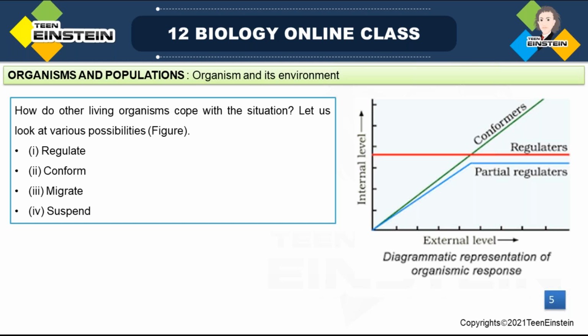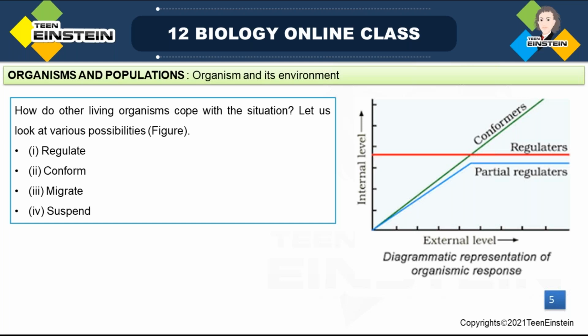So it is called migration. It's like a person moving from one place to another during the summer season when it's difficult to survive in that area, moving to another place where the climatic condition is better. That can be related to migration.